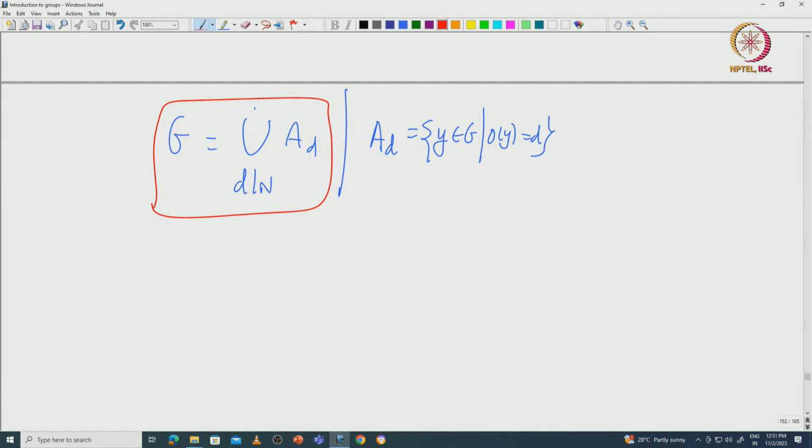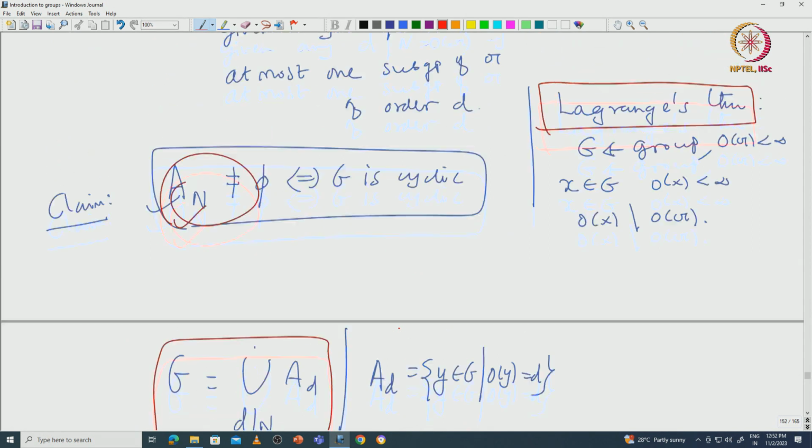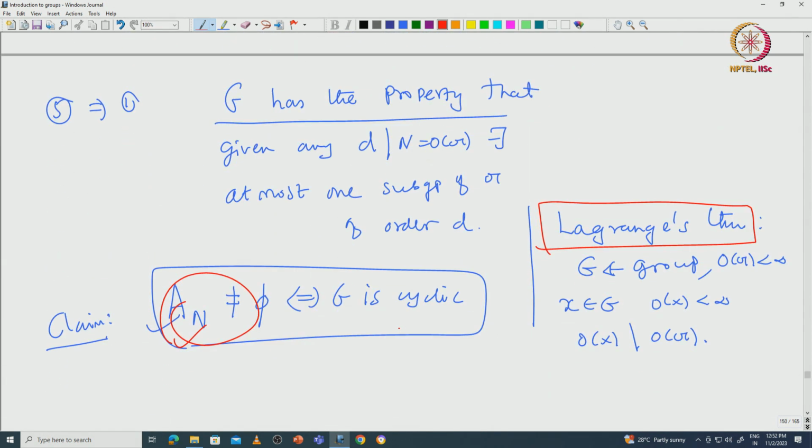So, now given x, it must be in one of these A_d, but if I fix this A_d, suppose A_d is non-empty. That means there exists some y in A_d, but the order of this y is d. So, now if you take the subgroup generated by y, the cardinality of this must be d. But what does our hypothesis say? Our hypothesis says there exists at most one subgroup of order d.